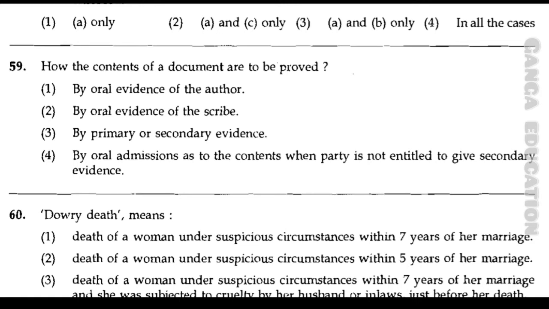Now question number 59. How are the contents of a document to be proved? Option number 1, by oral evidence of the author. Option number 2, by oral evidence of a scribe. Option number 3, by primary or secondary evidence. Option number 4, by oral admission as to the content when the party is not entitled to give secondary evidence. And the correct answer is option number 3, by primary or secondary evidence.